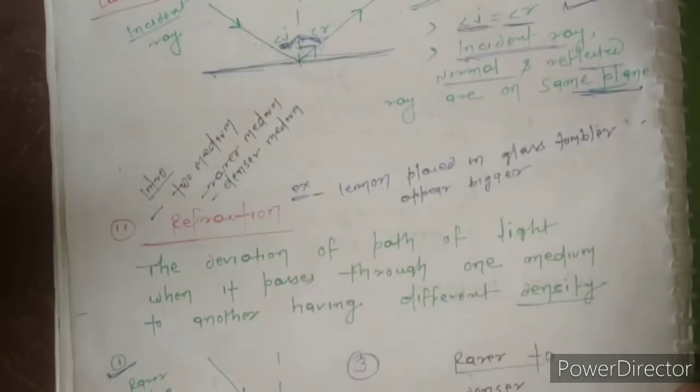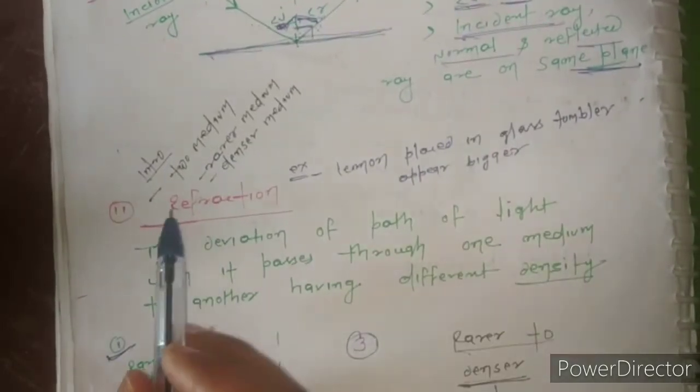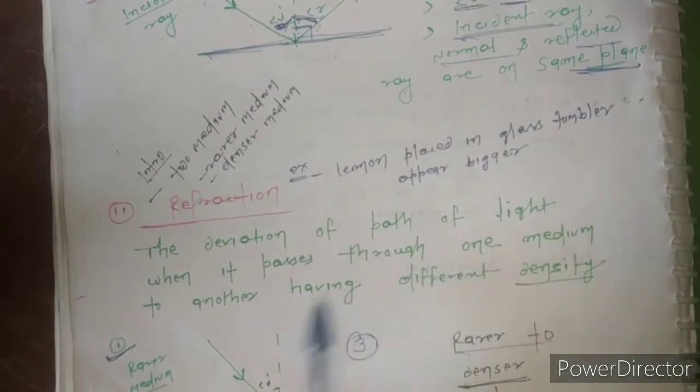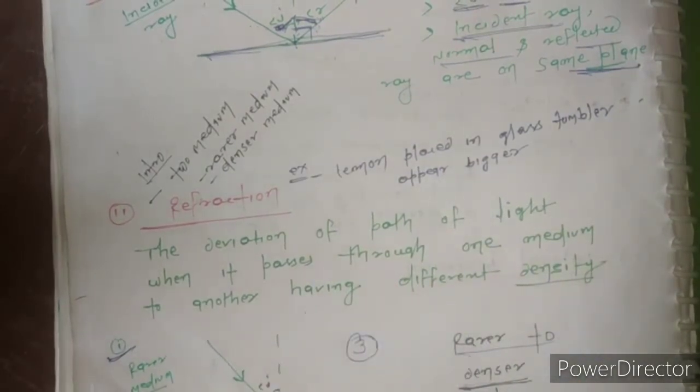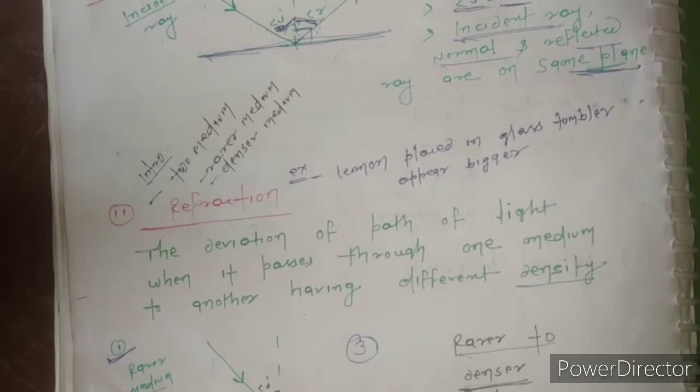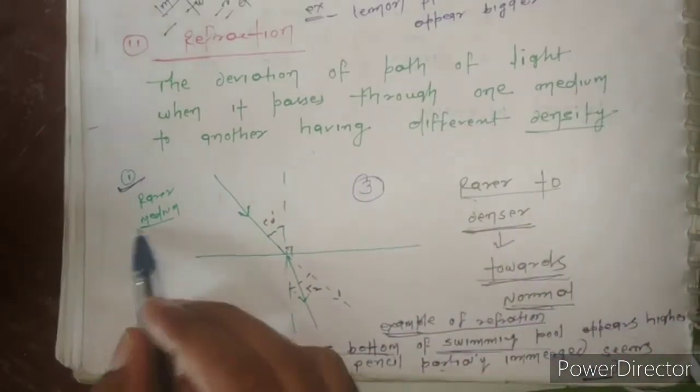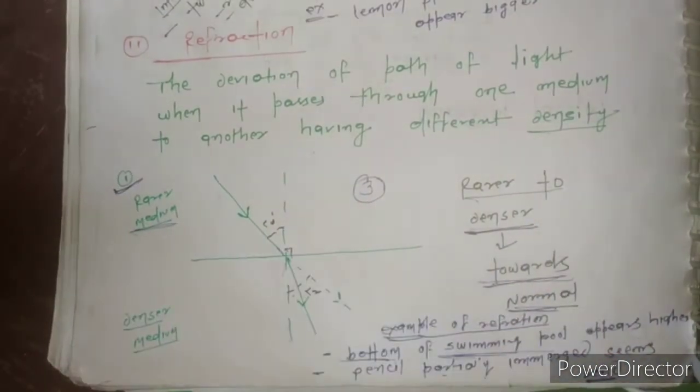Moving forward, we have to discuss refraction now. Refraction is the deviation of the path of light when it passes from one medium to another having a different density. To understand refraction, we need to understand two more things: rare medium and denser medium. A rare medium is like air or vacuum, in which the speed of light is maximum.